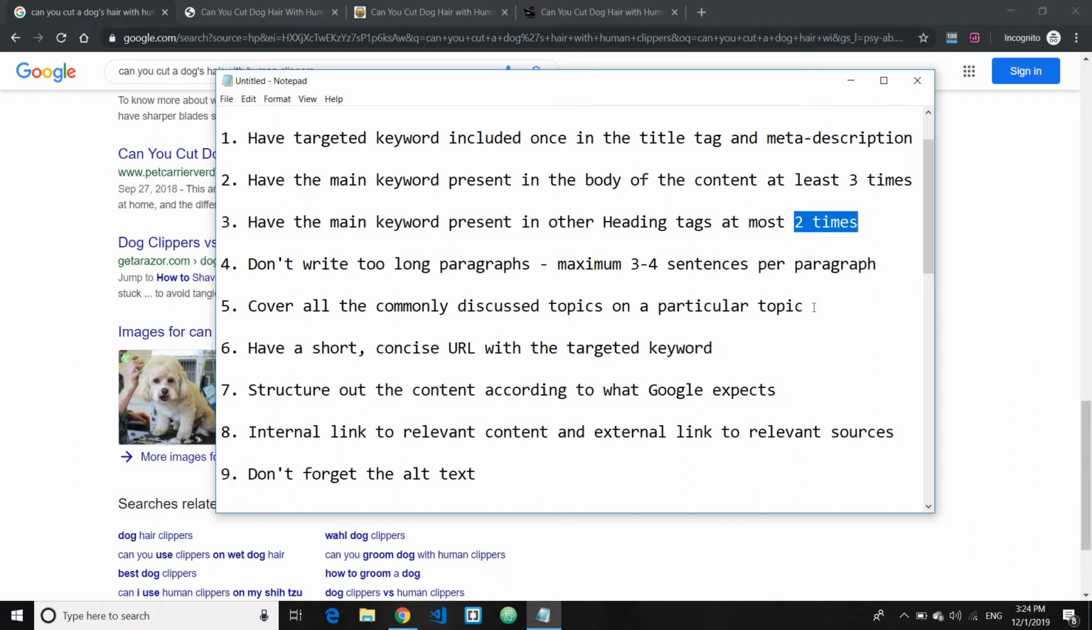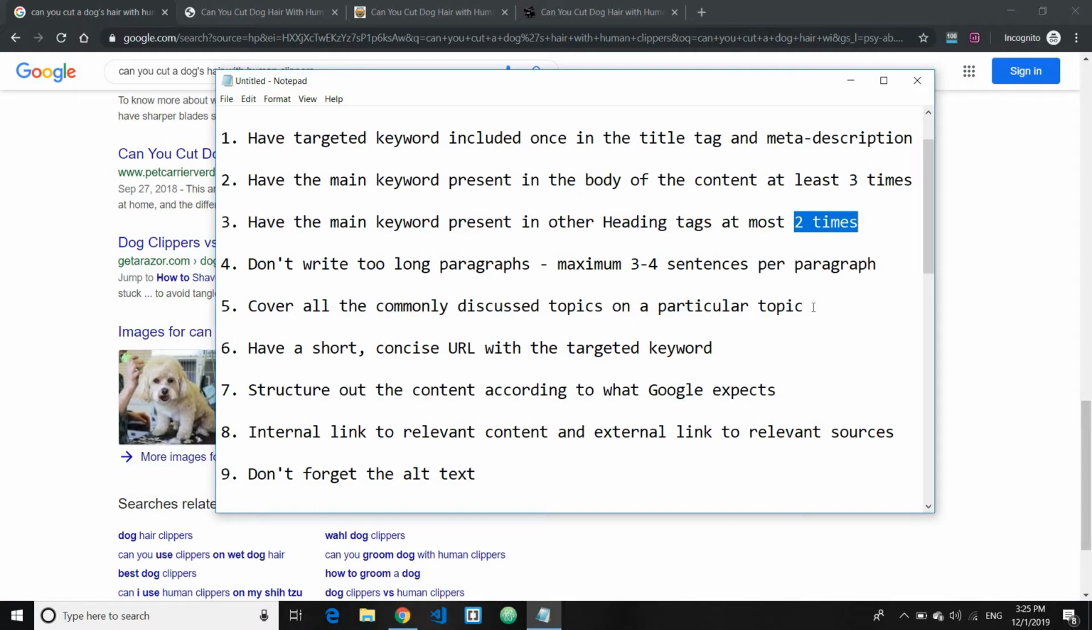I talked about this in one of my previous videos, where I discussed how important this is. Before you start writing your content, you should analyze what the commonly discussed topics your competitors are discussing, especially your competitors ranking on the first page. The reason is, if the majority of the people ranking on the first page are discussing it, then Google must be thinking that this is something that must be important, right?